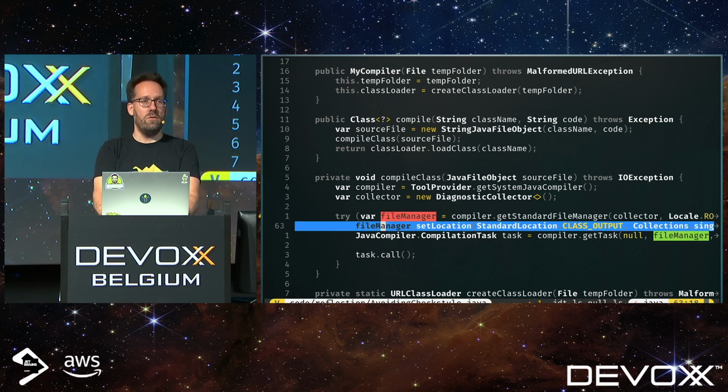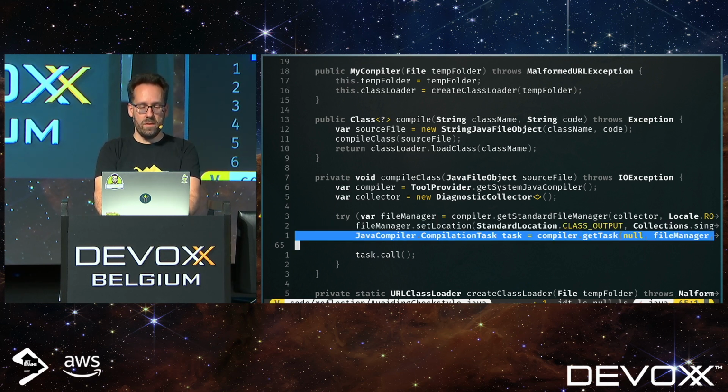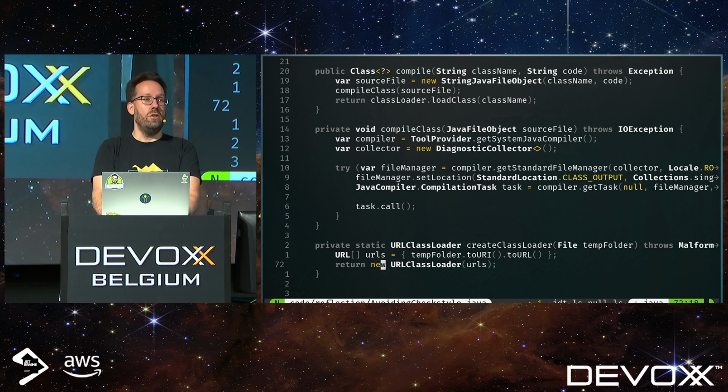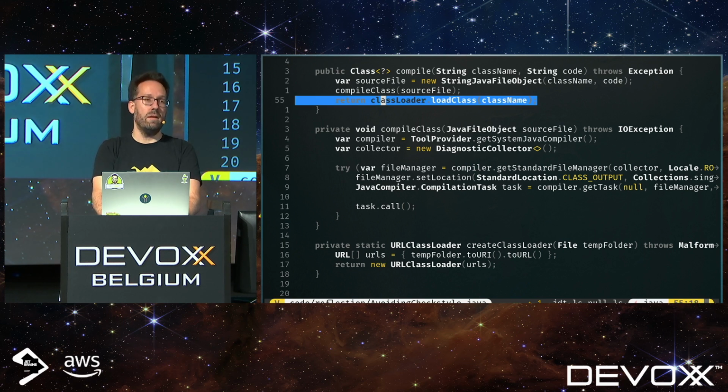It tells it where to output the class, and then it compiles it. And when I call the call method over here, the class is compiled, and I now have a class file somewhere in my file system, which I can access with a URL class loader. So when I load that class using the class loader, I have it available and I can use it.